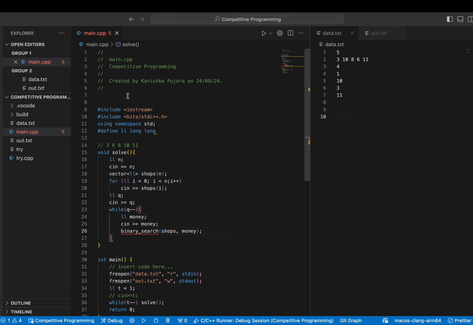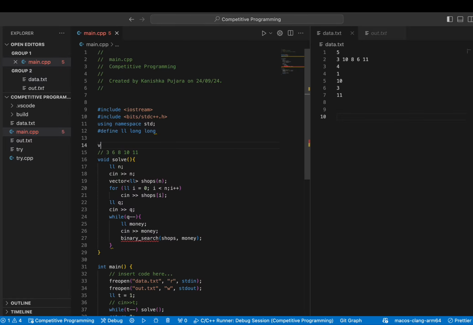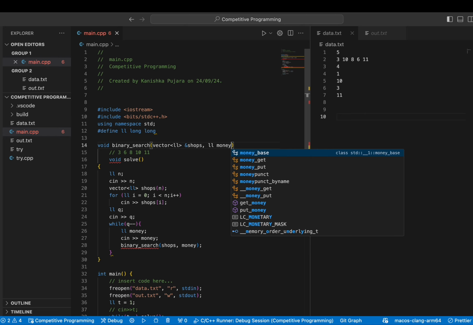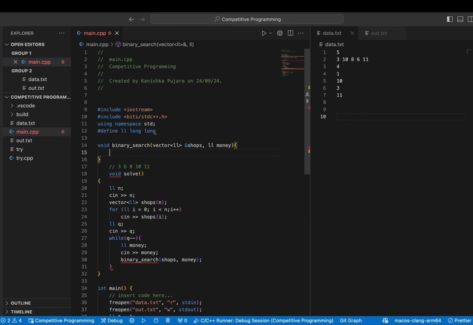All right, let's write the function now. The function won't return anything because we'll print the answer in that function only. So we'll take the vector as input and we'll take the money as input. All right, so here it goes.